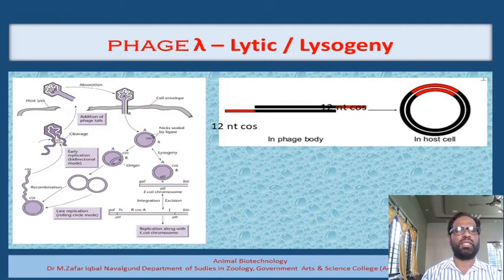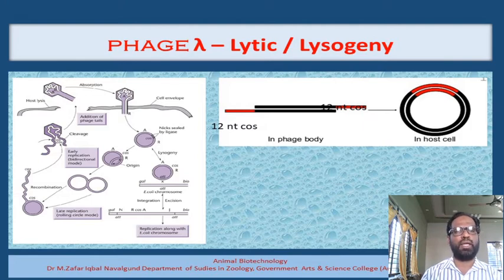This C2 protein is the protein which is going to decide whether the bacteriophage is going to enter into the lytic pathway or the lysogenic pathway. And the quantity of the C2 protein is very, very important. If it reaches a particular threshold, it should be in a very, very high quantity, then only it will activate the transcription of another gene, called the INT gene. The INT gene encodes a particular protein called the integrase protein.